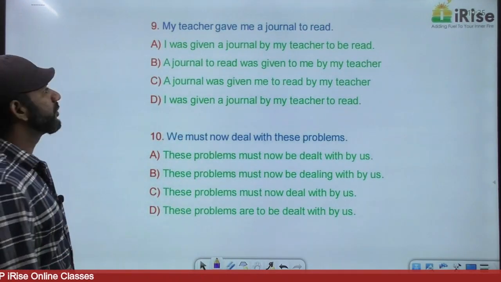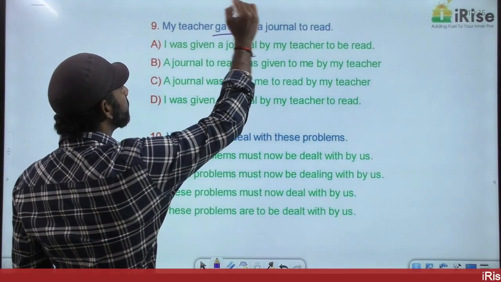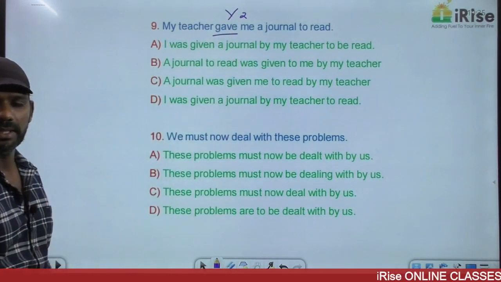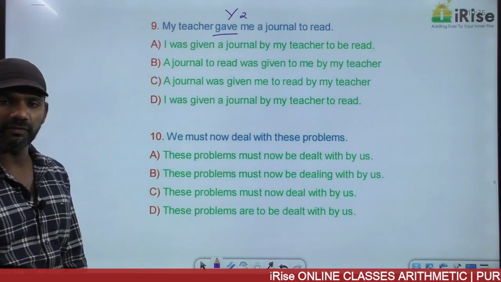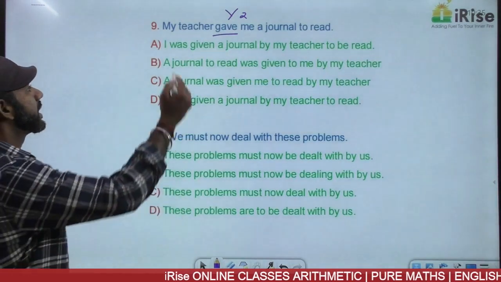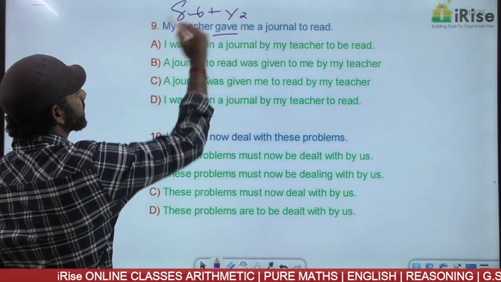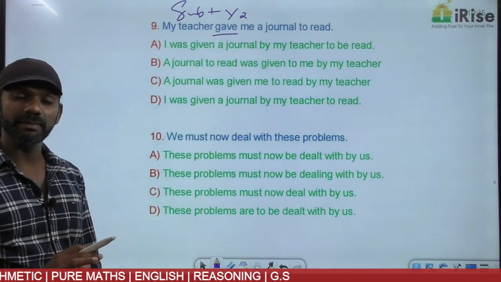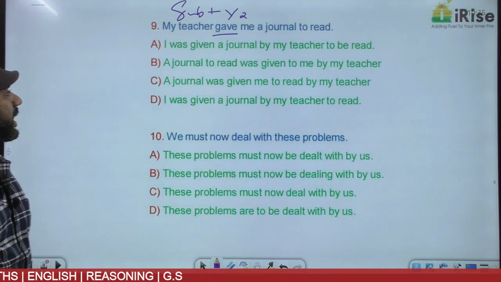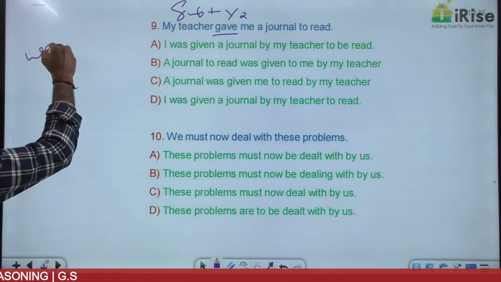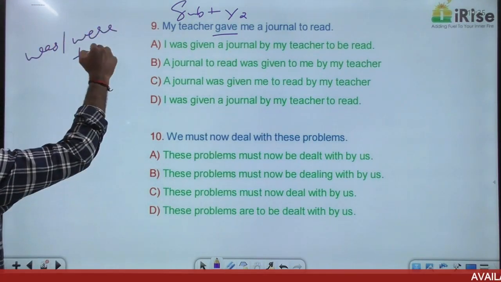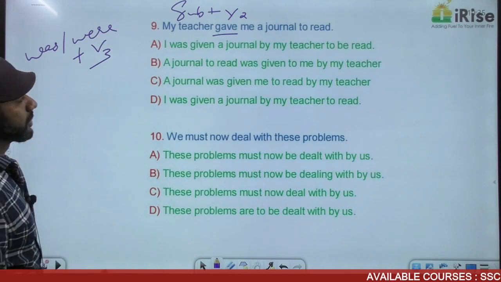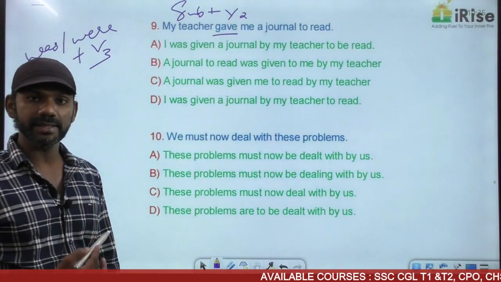My teacher gave me a journal to read. "My teacher gave me," gave is V2. V2 will not come in the passive voice. It's give, gave, given. V1 and V2 will never come in the passive voice. My teacher is the subject here. Subject plus V2 is simple past. So in the passive voice also it must be in the simple past tense. And simple past in the passive voice is was or were plus V3. So the option that we go for must be in this structure.